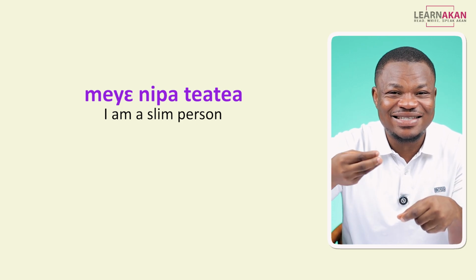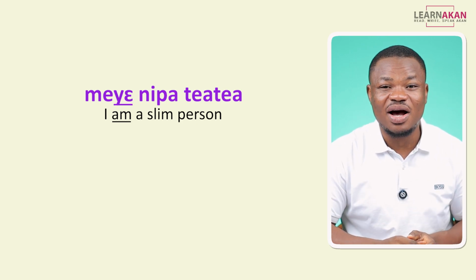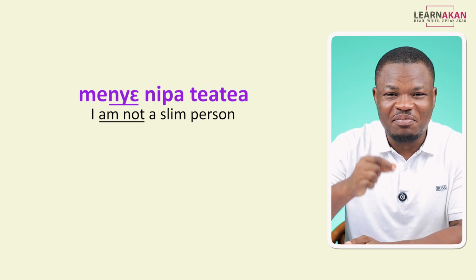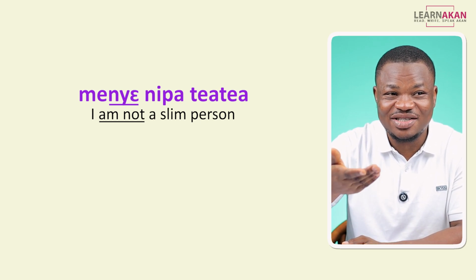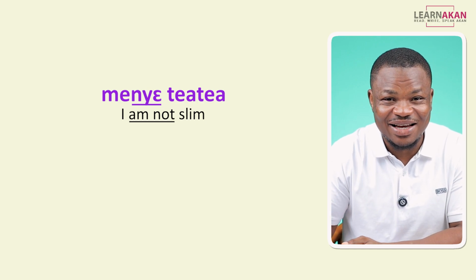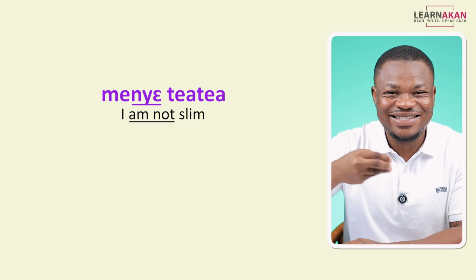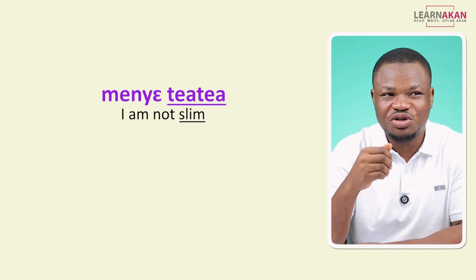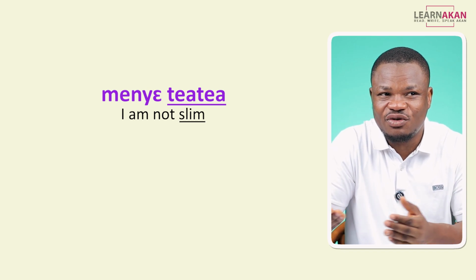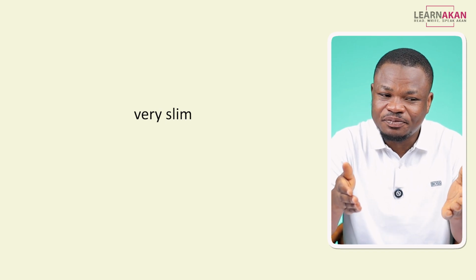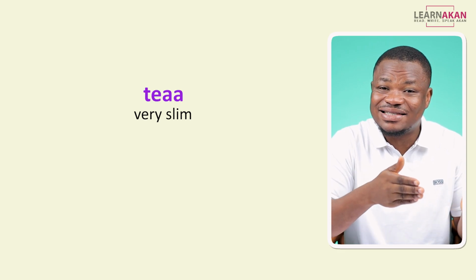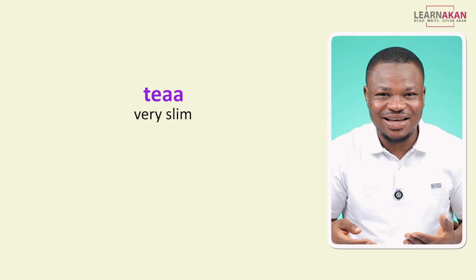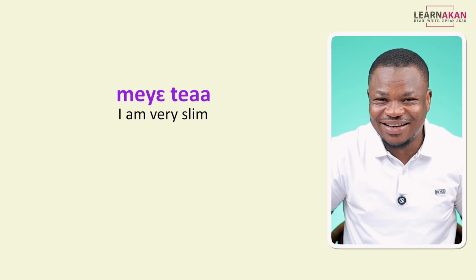We can negate this and then we'll have menye nipa tia tia, or simply menye tia tia. There is another version of this tia tia which you can use to describe yourself if you are very slim. So we have that as tia. So you can say meye tia.